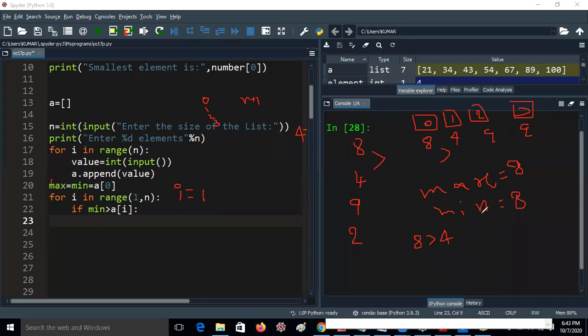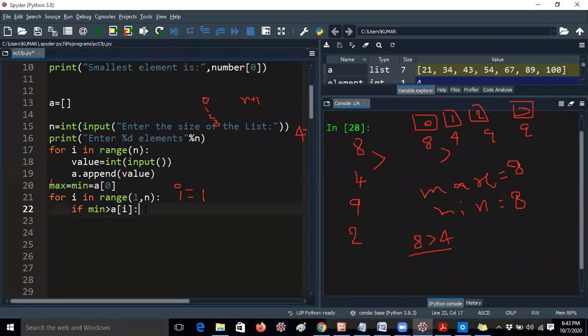Okay, I am writing like this. So 8 greater than 4. The condition is true now. Which one is the minimum? 4 is the minimum. That means now you should change the value, a of i, to minimum. Now I am writing a simple logic: min equal to a of i. How I am writing it, again I will tell you, don't worry.